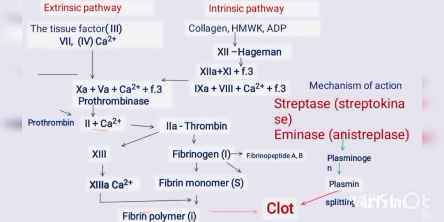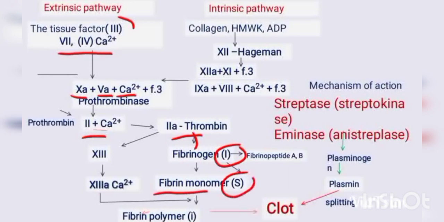The intrinsic pathway activates factors 3, 7, 4 and calcium ion, and then it activates factor 10A, 5A, calcium ion, fibrinogen, prothrombinase, and hence it activates factor 2, calcium. Then thrombin converts fibrinogen, which is insoluble, into fibrin monomer, which is soluble, and then fibrin polymer, which is insoluble, and it then leads to the formation of a blood clot.